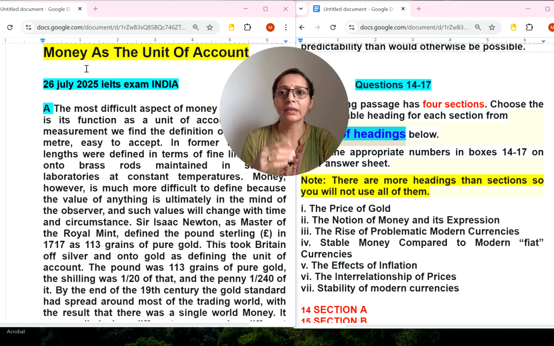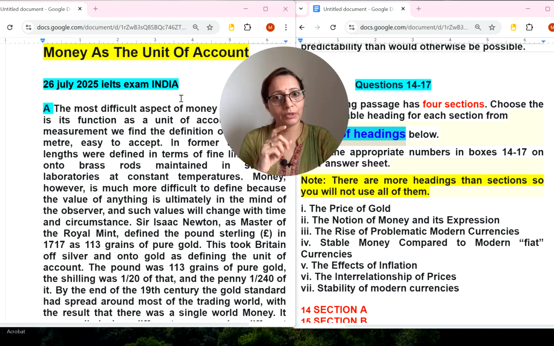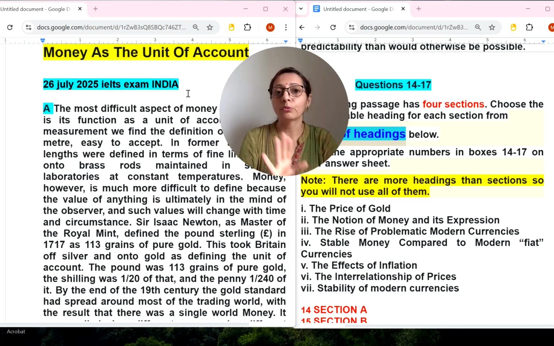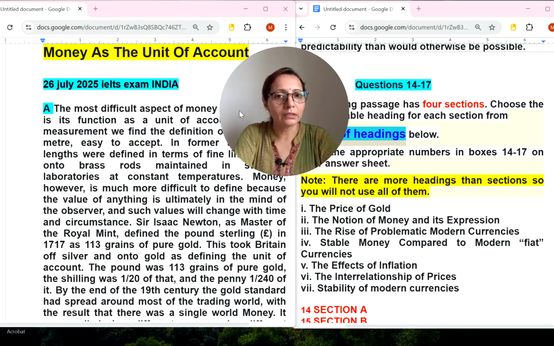Let's do this reading. The reading name is Money as the Unit of Account. This reading was reported in the 26 July 2025 IELTS exam in India, according to some students' reports in the comment section as well as on WhatsApp. That's why I have selected it, and I am not claiming that this was the exact reading with exact questions. Nobody can claim it actually. So without wasting time, let's start this reading.